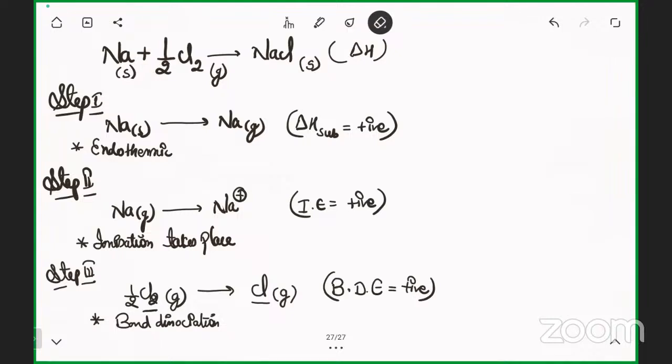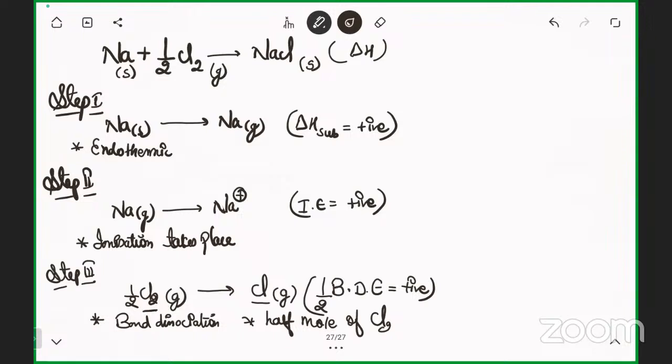But one more condition: if I'm using half on the left side of Cl2, then I need to take the bond dissociation energy as half, because half mole of Cl2 is taken. So bond dissociation energy will be half. This much is clear.